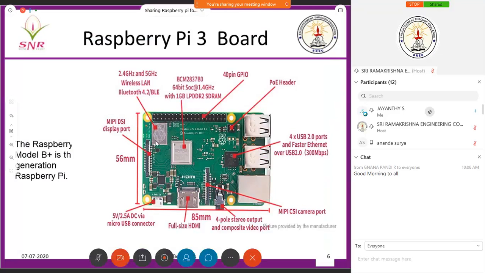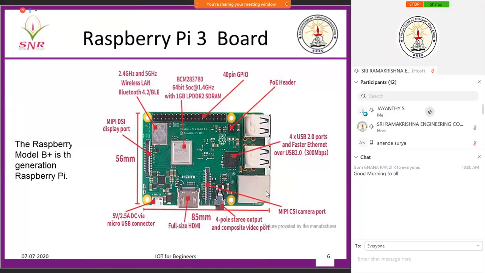You see here what the components are. I have four USB 2 ports, and I have an Ethernet port. You can see the arrow that is moving. It supports previous versions of the Ethernet port for supporting 100 megabits per second. This version supports 300 megabits per second.